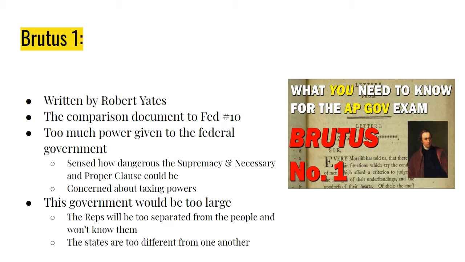And the major thing that he compares with Federalist 10 is that he also focuses on the size of this new country, this new government, but he looks at the size as a negative, that this government is going to be way too large, that the representatives are going to be way too separated from the people, too far away from the people, and that the people really are going to be so different that how would these reps really know what the people wanted and how could they adequately represent them? So at the end of the day, the reps would just end up doing what benefits them, not the citizens, because that would be too difficult.